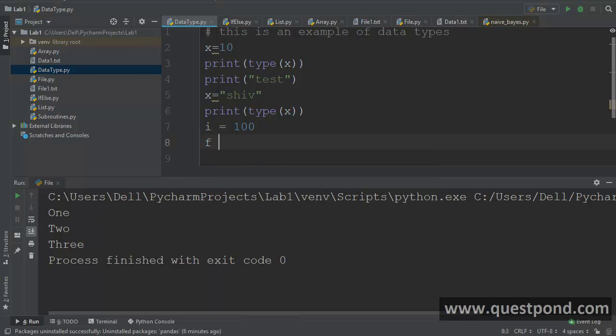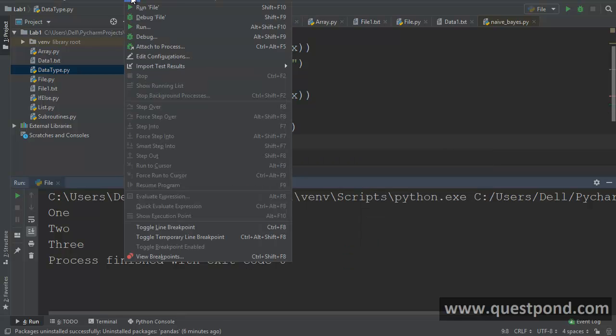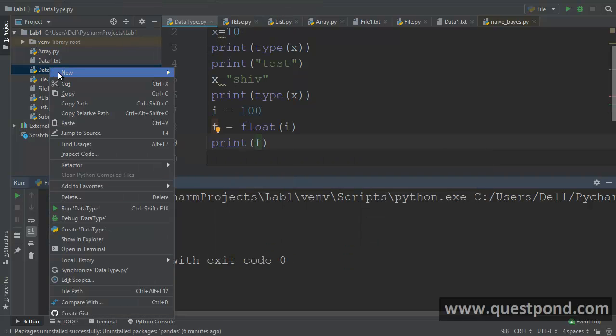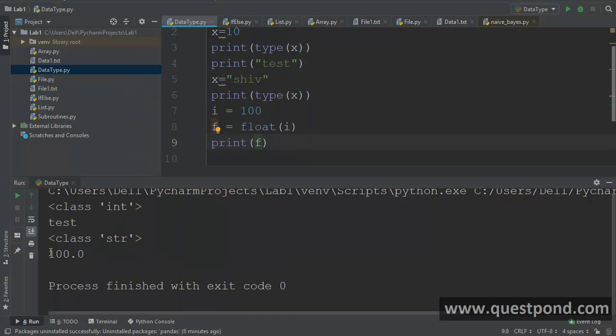So if I want to do that, then I have to say f is equal to float, and then I give the value of i, right? So if I now try to print this f, it should actually show me decimals. If I run this, you can see it is now showing me 100.0. Why? Because it has tried to convert it into a float. When you talk about float, there is a decimal, right? So this is termed as casting.